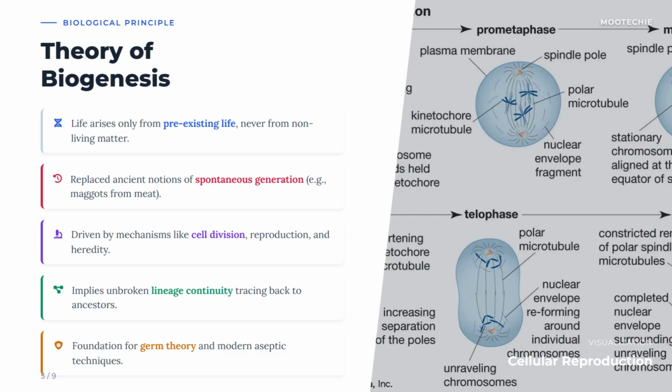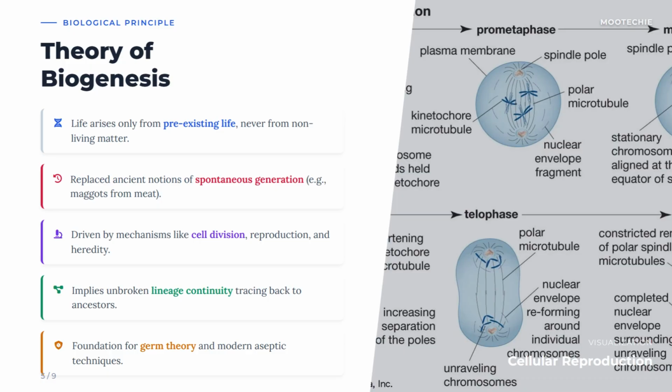For centuries, people believed life could spring from non-living things, but biogenesis replaced that old idea with evidence. Driven by mechanisms like cell division, reproduction, and heredity. Life continues through specific observable processes that pass genetic information from one generation to the next. Implies unbroken lineage continuity tracing back to ancestors.